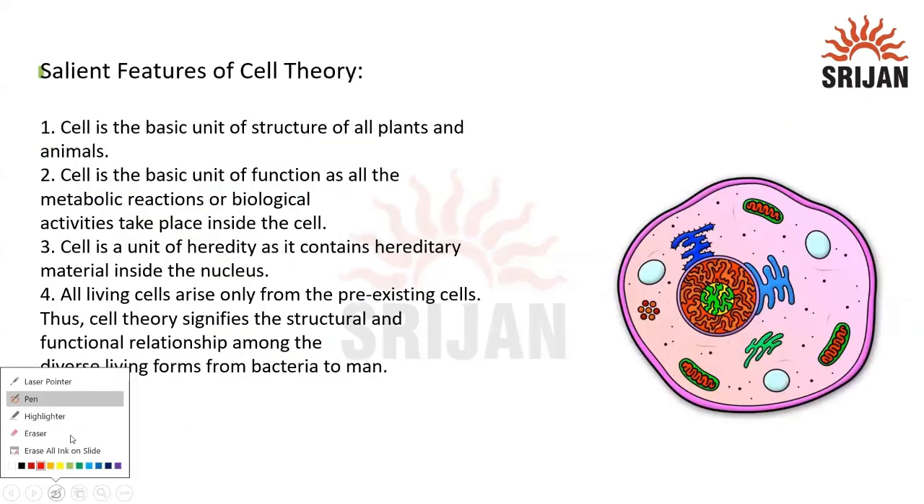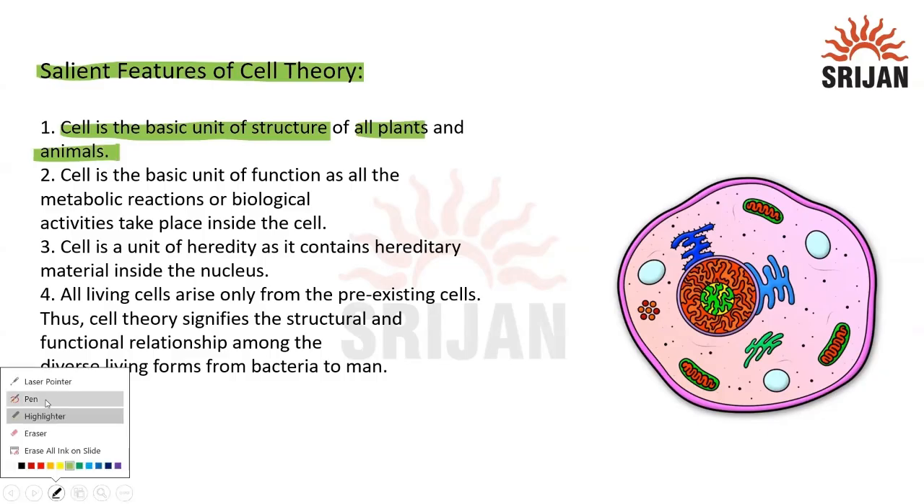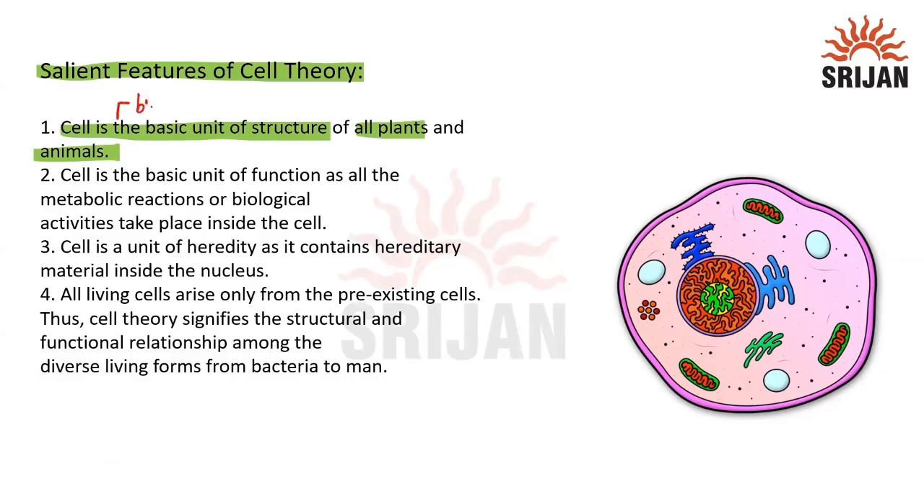Coming to the next point, the salient features of cell theory. That is also an important topic we need to know. So we all know cell is the basic unit of structure of all the plants and animals. We all know that cells act like building blocks. They perform like bricks for life. All the living bodies, all animals, all plants, everything are formed from a single cell. Cell is the basic unit of life.